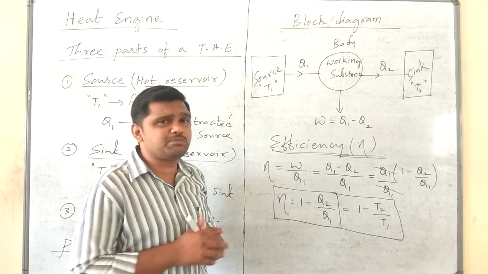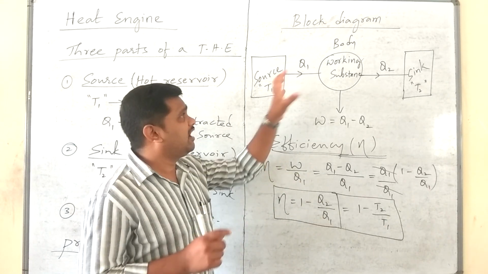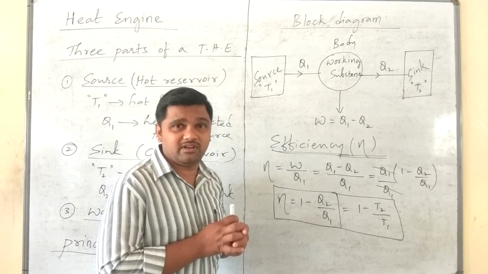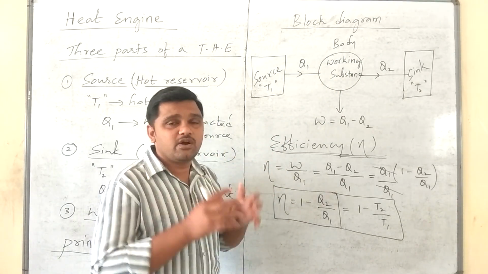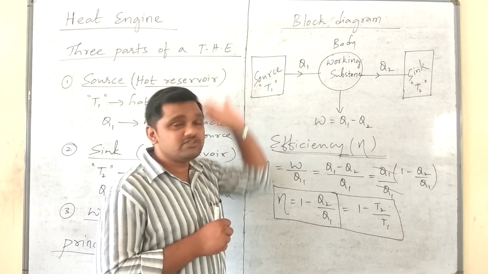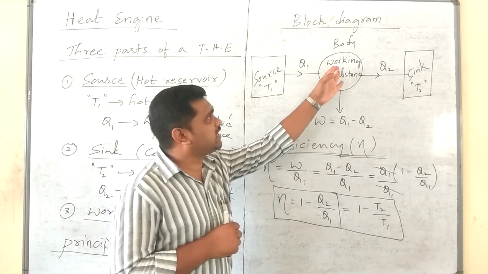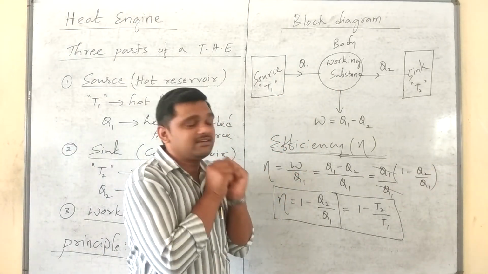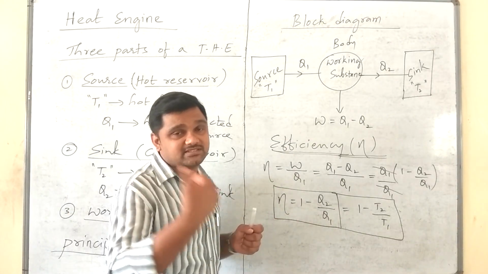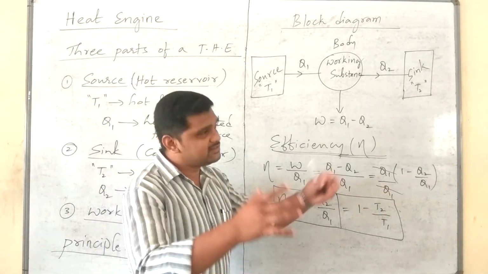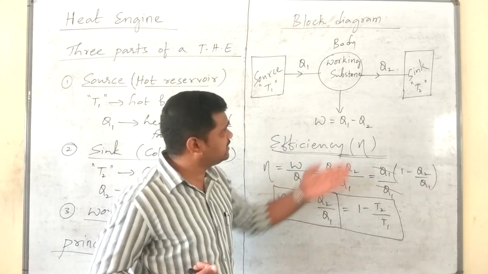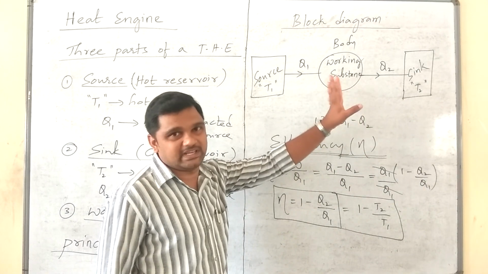Actually, which part is said to be the source in your bike? Due to the mixture of oxygen and petrol, when the bike starts, whatever heat is produced, that heat has to be considered as the source. From that, the working substance will absorb the heat and give it to the sink. Whatever comes out of the silencer of your bike, sink means surroundings. So that exhaust that comes to the surroundings has to be taken as Q2 there.